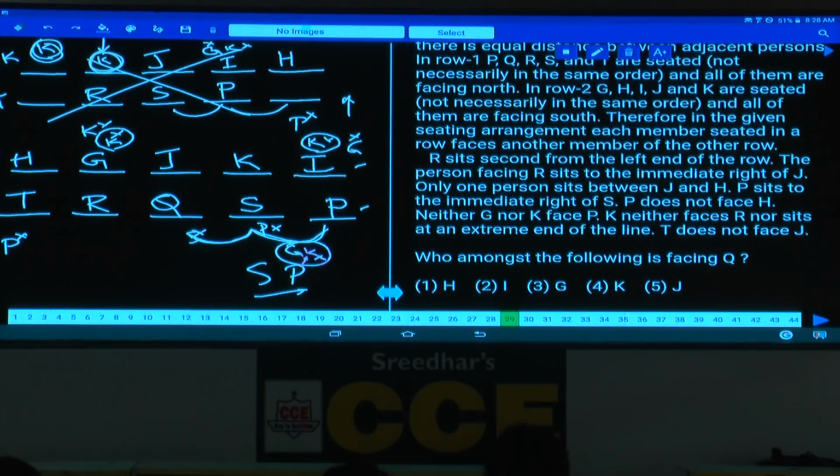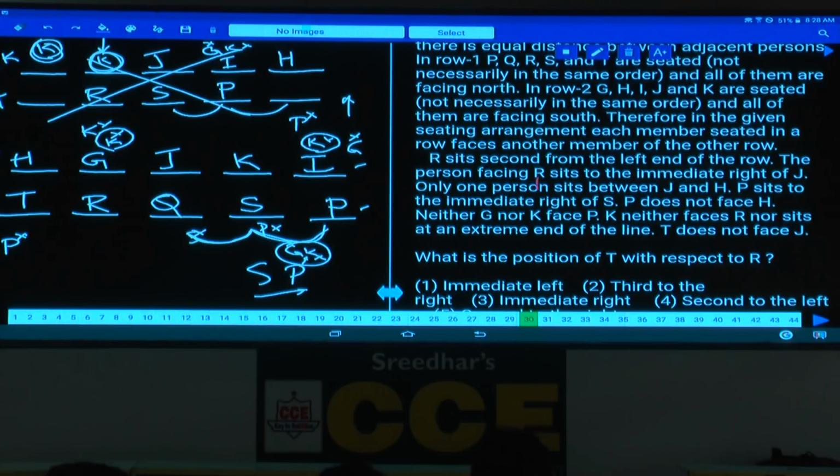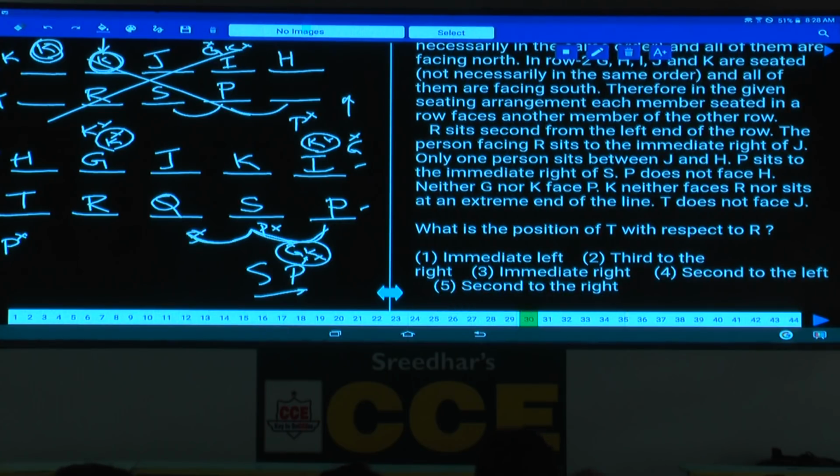Then question number 29. Who among the following is facing Q? Tell me who among the following is facing Q. J is facing Q, that is choice 5. Then question number 30. What is the position of T with respect to R? T is to the immediate left of R. Immediate left, that is choice 1. Hence question numbers 26 to 30, and these are the choices.